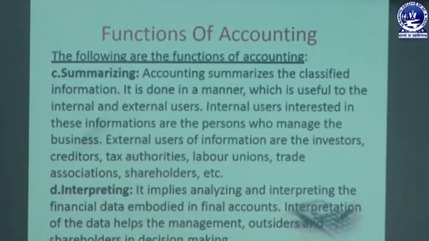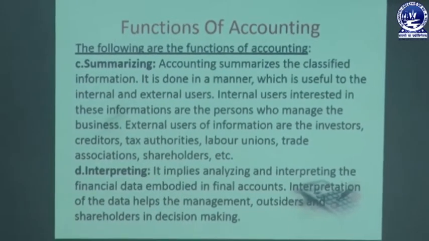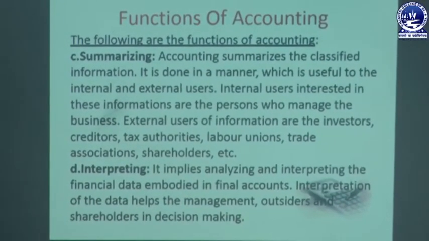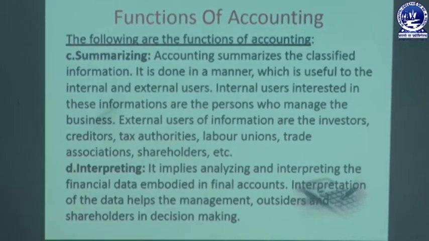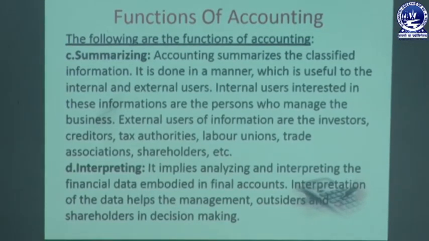So classification facilitates the books of accounts to show the individual account balance. After preparation of the journal, classification is made, and classification is made in a separate book, which is called the ledger book. Then the third function is summarizing. Accounting summarizes the classified information. It is done in a manner which is useful to the internal and external users.